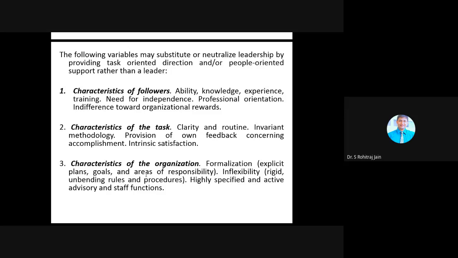Like what we earlier studied, Fiedler suggested leaders can change the situation rather than leadership styles. Thus, substitutes for leadership can be designed in organizations in ways to complement existing leadership. We should always keep a backup ready in any organization, in any country.